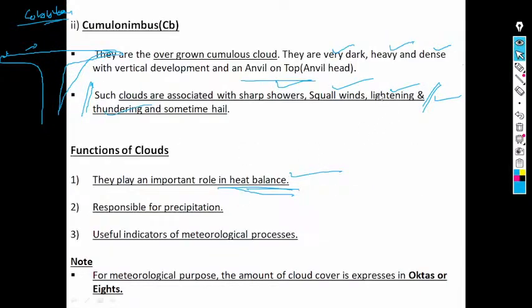See, these clouds bring showers, lightning and thundering and sometimes hail. Such clouds are mostly visible in your summer afternoon, basically. Summer afternoon time, they are mostly visible like this one.